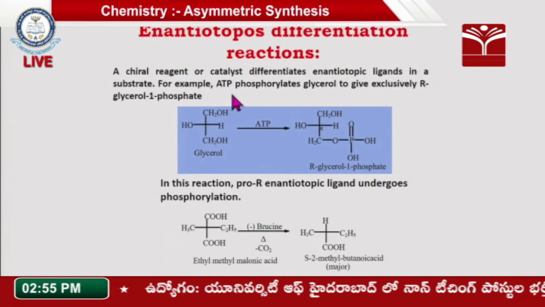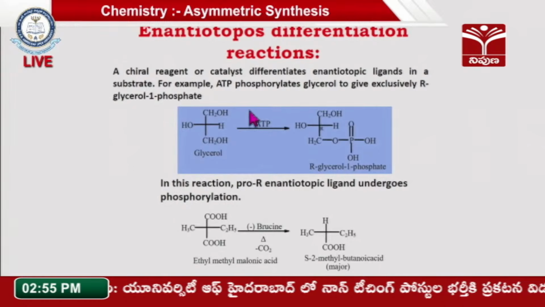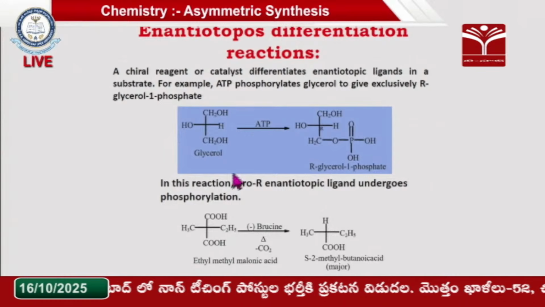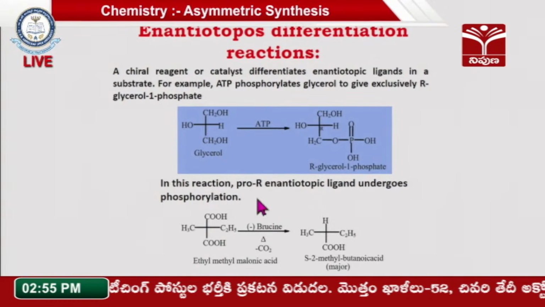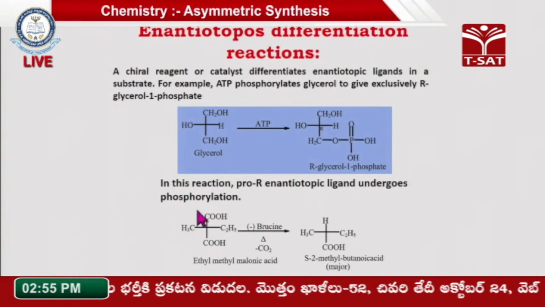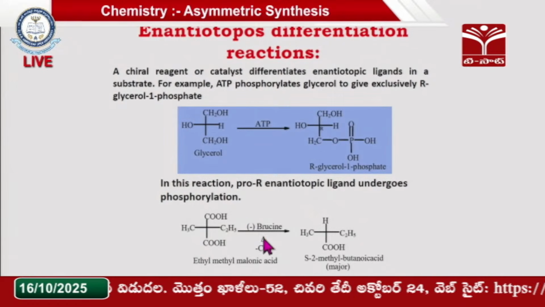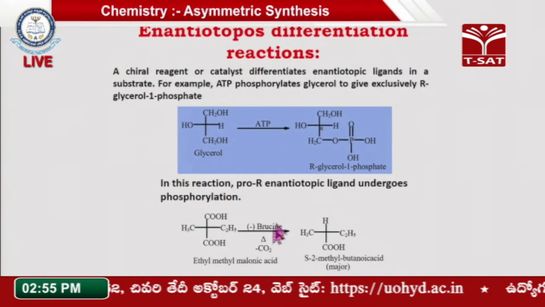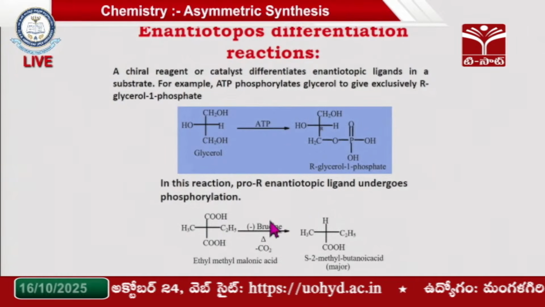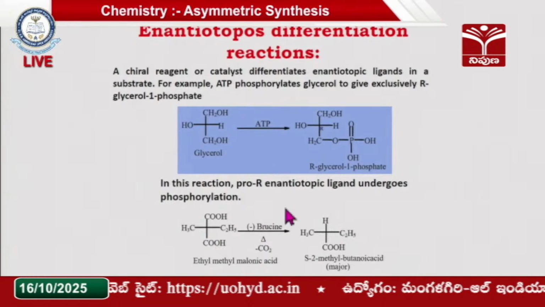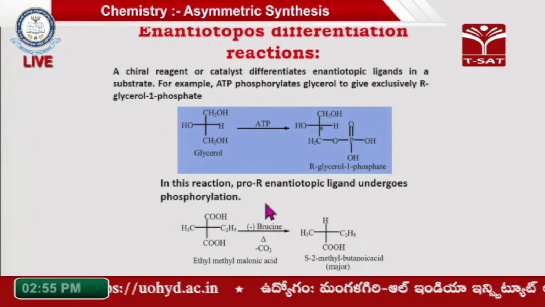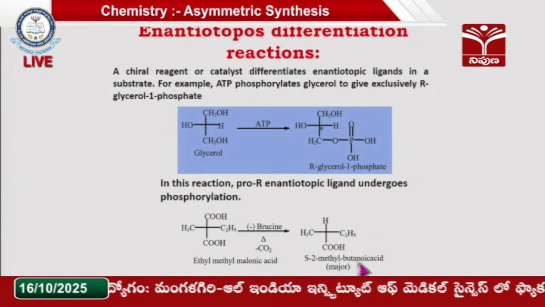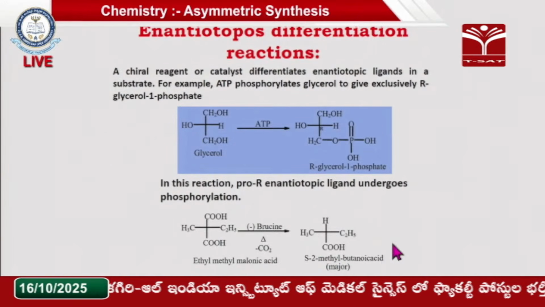It is not reacting with the S configuration, so it is selective towards its right reactant. And another example: if you see this particular ethyl methyl malonic acid with brucine, brucine is a natural product. It undergoes the decarboxylation reaction and forms this particular S-2-methylbutanoic acid as the major product here.